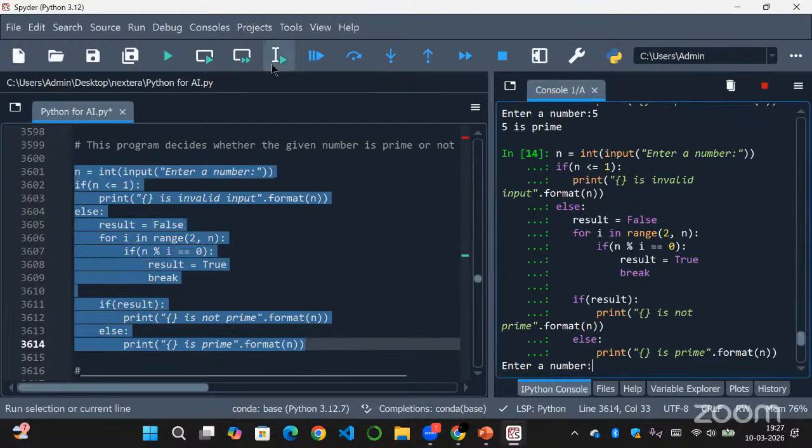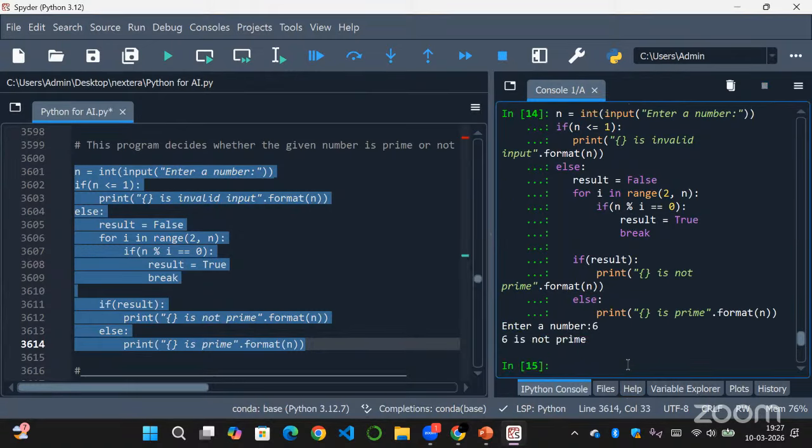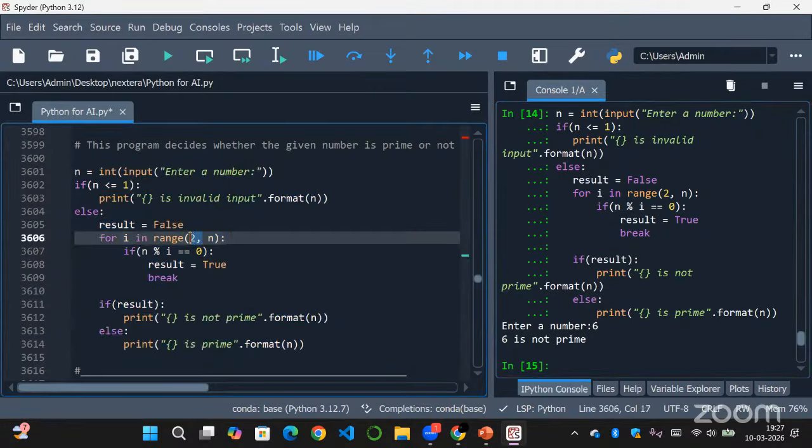And if you see here, let's check with other numbers like 6. 6 is not a prime because it will be divided by 2 here. When we're checking in this range of 2, 3, 4, 5, 6 will be divisible by 2. As we have 3 factors here for 6, you don't need to check others.